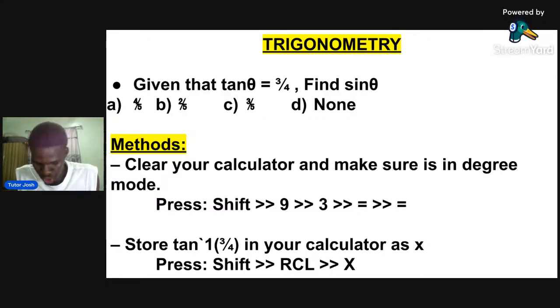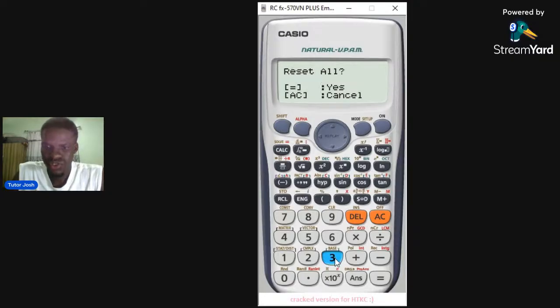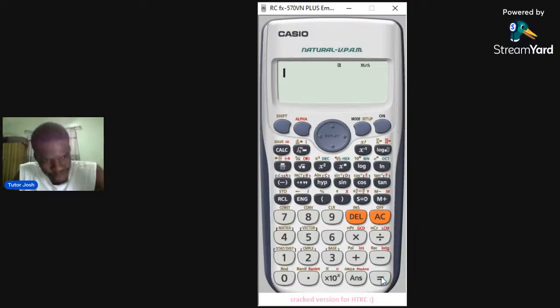And what's the first thing you do? Clear your calculator and make sure it's in degree mode. And to clear your calculator, I said you should press shift 9 3 equals 2. So let's go to our calculator and press that. To clear your calculator, you press shift first of all, then 9, 3, equals, 2. Then you press equals again. You have cleared your calculator.